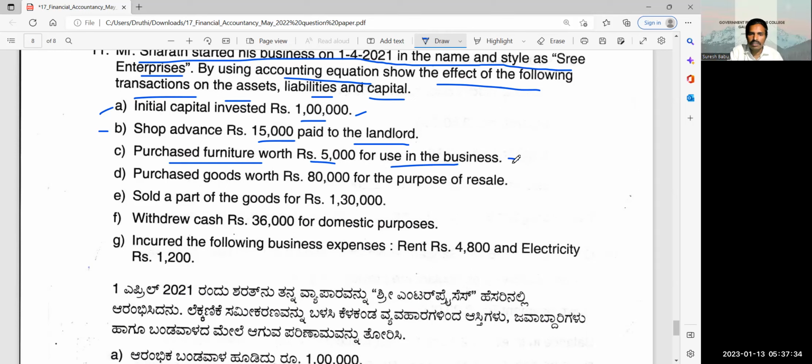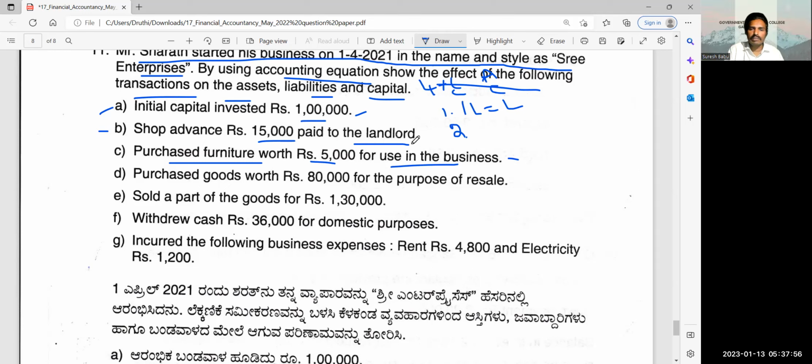See this transaction, 1 lakh is equal to 1 lakh. This is cash, this is capital. This is asset, this is liabilities plus capital. This is the first. Second transaction. Simply I am explaining, you need to do it neatly.